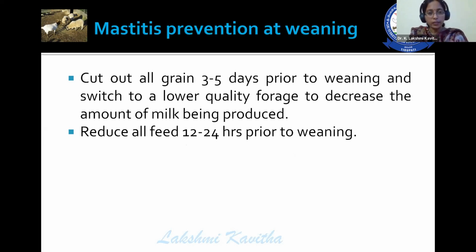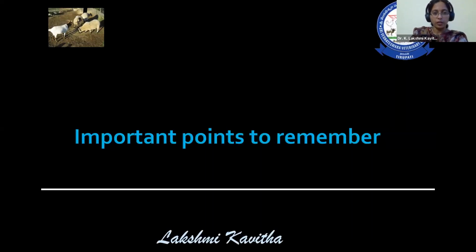Cut out all the grains 3 to 5 days prior to weaning and switch to a lower quality forage to decrease the amount of milk being produced. And reduce all feeding 12 to 24 hours prior to weaning. So if you reduce the feeding of the animal prior to weaning, there is reduced milk production in the gland, which in turn reduces the occurrence of mastitis in these animals.